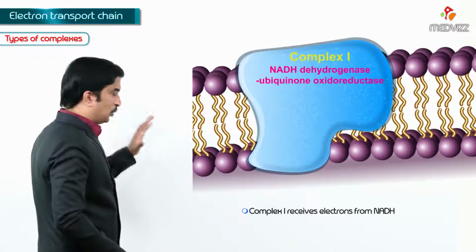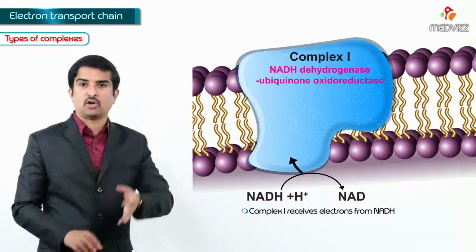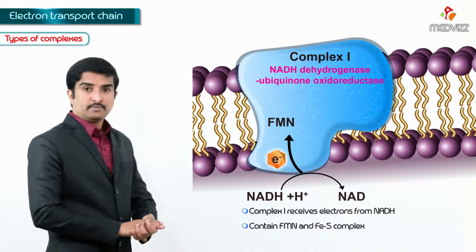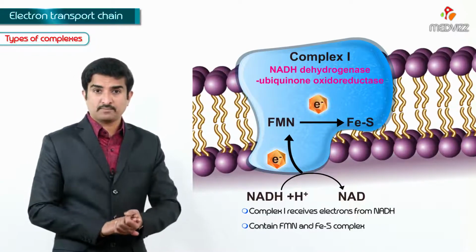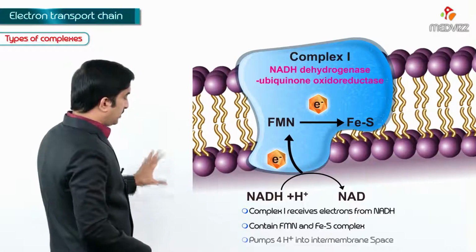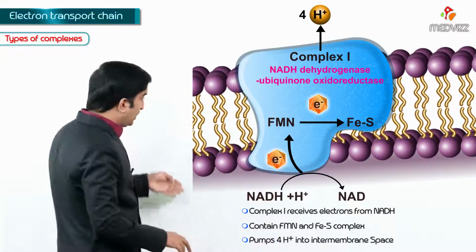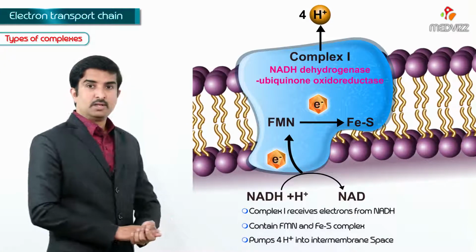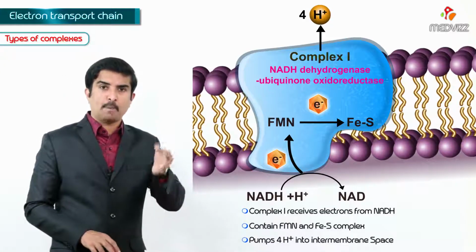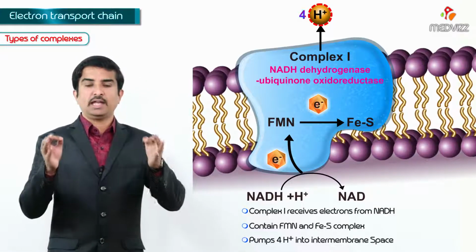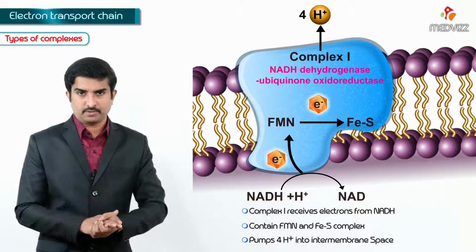This complex 1 receives electrons from NADH, and it contains FMN and Fe-S complex, and it pumps 4 protons, that is 4 hydrogen ions, into the intermembrane space. So remember one important point here: complex 1 pumps 4 hydrogen ions into the intermembrane space.